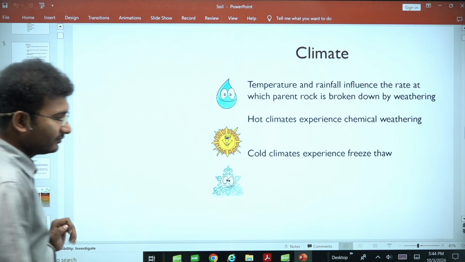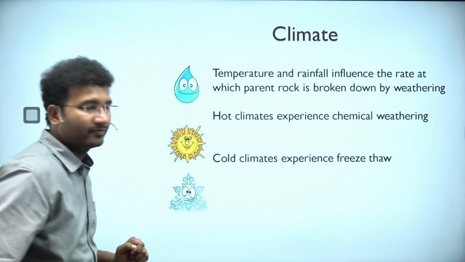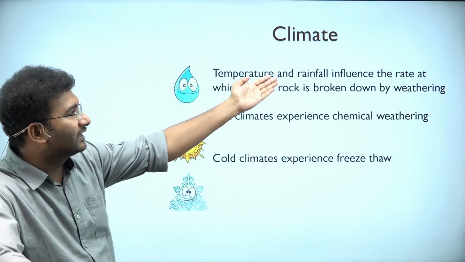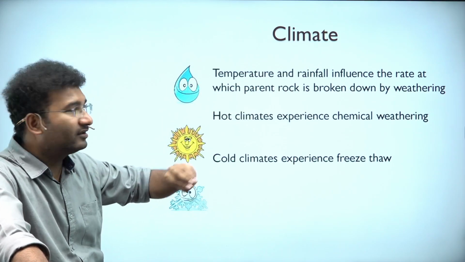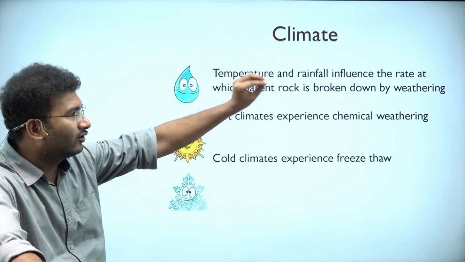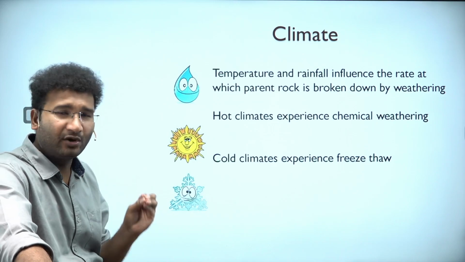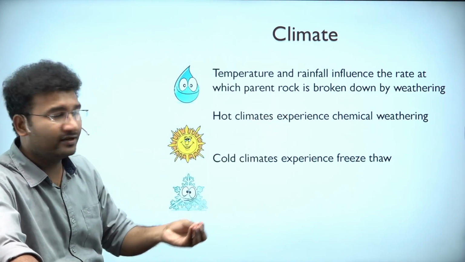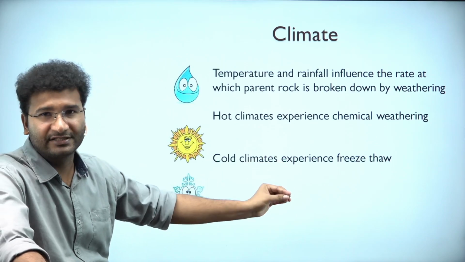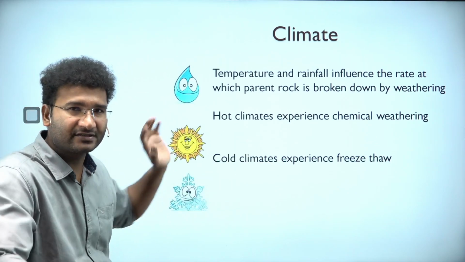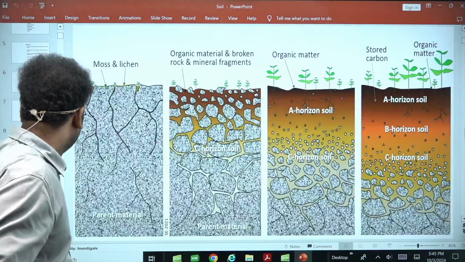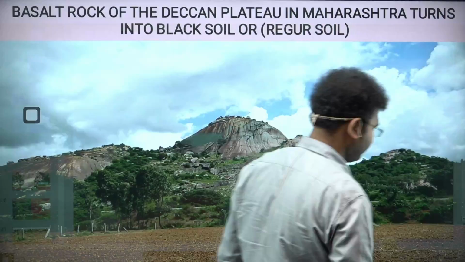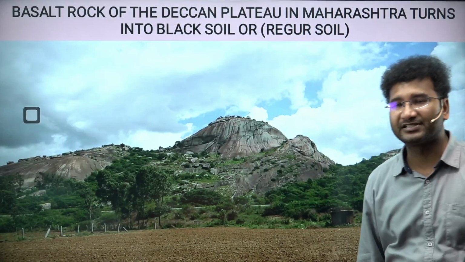Look at this. The factor that decides the type of soil is climate. Temperature and rainfall can influence the rate at which parent rock is broken down by weathering, which you already know. Hot climates experience chemical weathering, and cold climates experience freezing and thawing. This we have seen in the previous classes. But now come, look here.